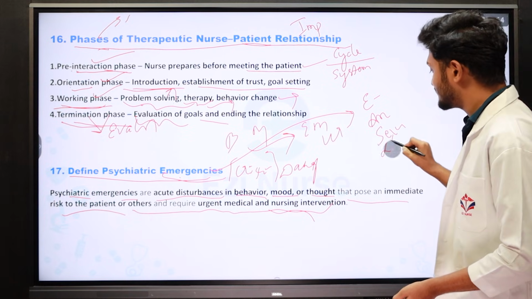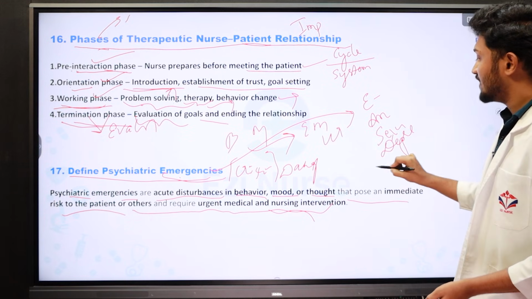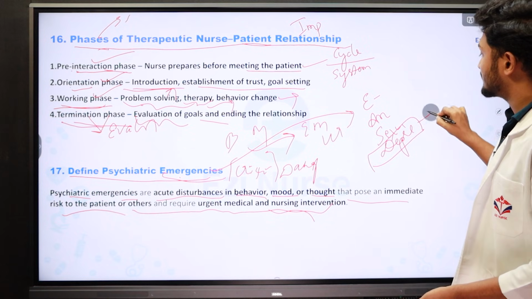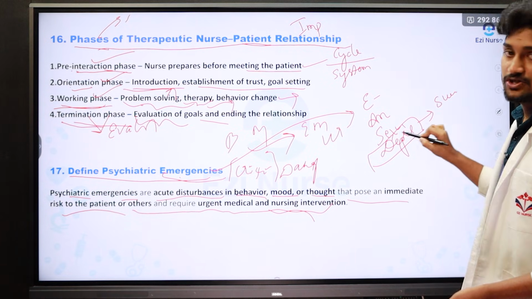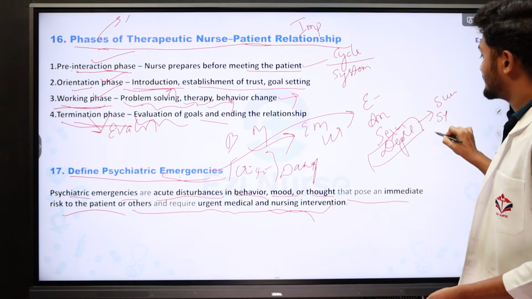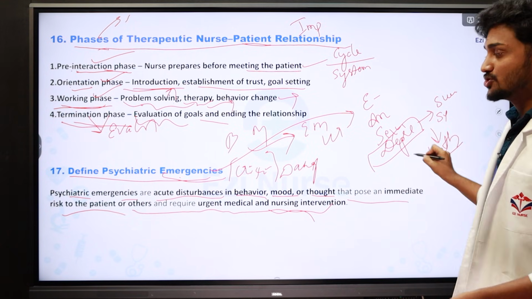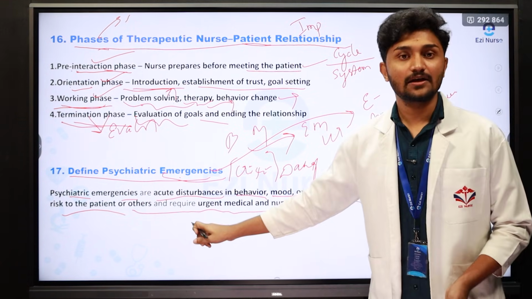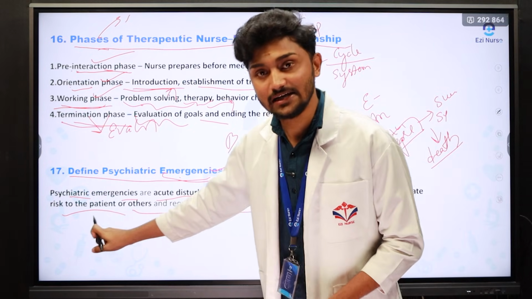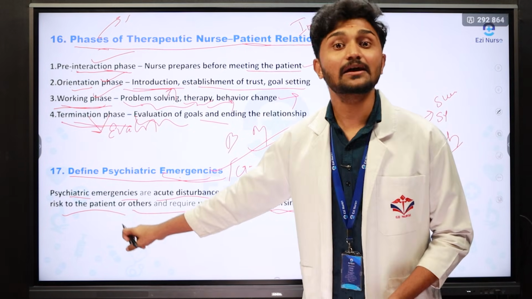It may be depression. Very important is depression. If depression is untreated, it leads to suicidal thoughts, then self-harm, and then death of the patient. That is the reason we need immediate and urgent intervention.